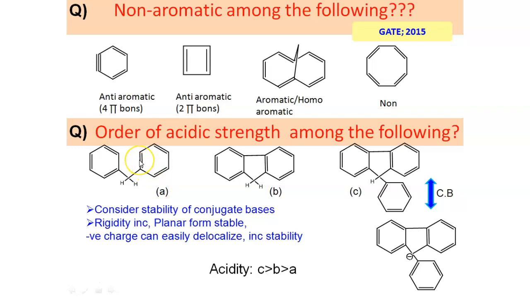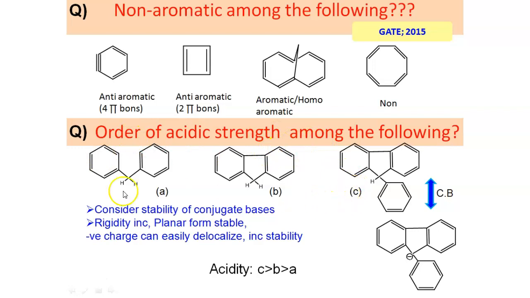Now coming to the second question, that is, we have to determine the order of acidic strength among the following. This is also a previous year question. I don't exactly remember the year. Let me tell you one thing at first. Among these 3 options, A, B, C, each and every option is acidic.